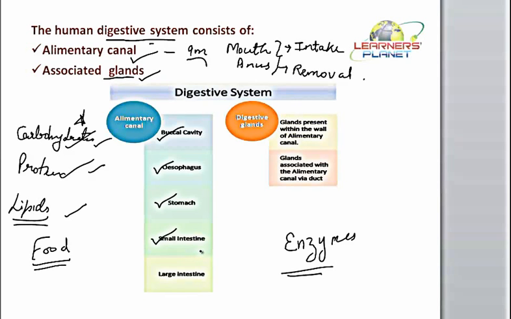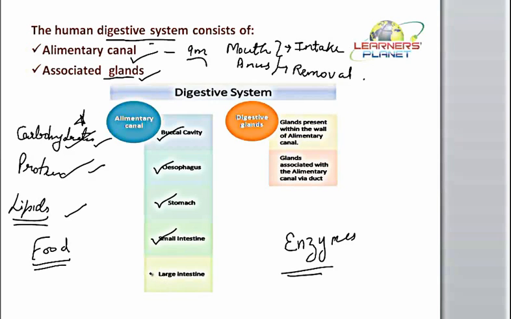intestine. Further, this small intestine is also meant for the process of absorption. Absorption of what? The absorption of the digested food material. Once the conversion is over, that means the complex substances are converted into the simpler forms, then they have to be absorbed into the blood stream, and then they are transported to the target site. So such absorption is not taking place in this entire tube. Rather, it is taking place only in the small intestine. So the small intestine is actually needed for the process of digestion as well as for the absorption.